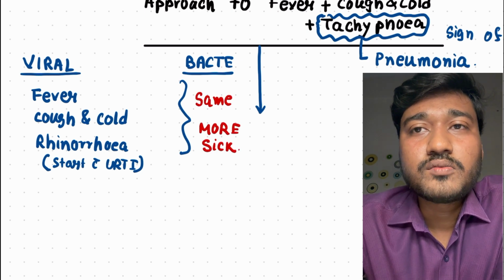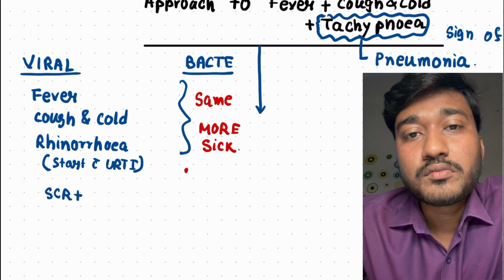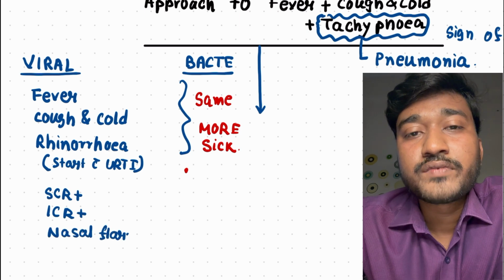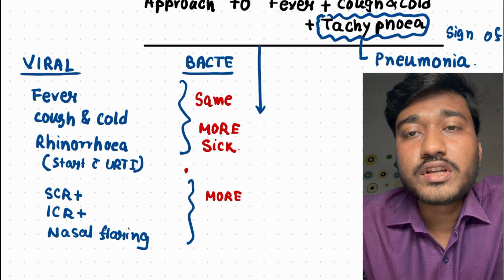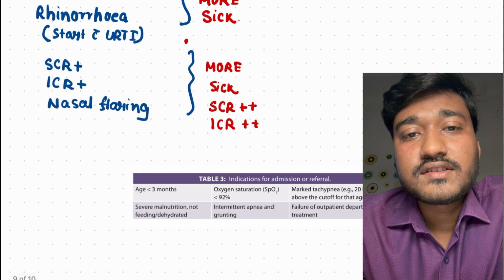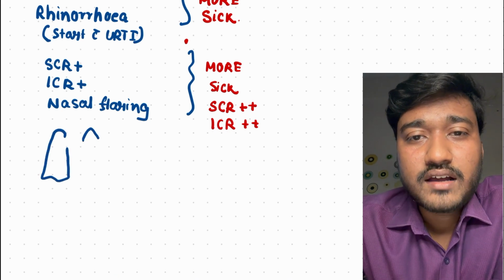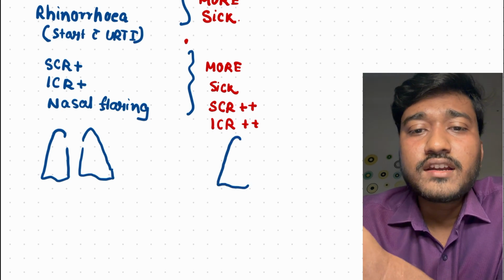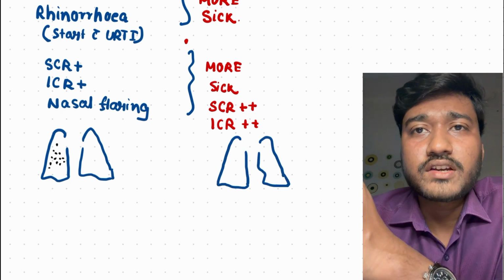In case of bacterial pneumonia, all these things are present, but in this case the patient becomes much more sick, with more fever, more cough and cold. That is the feature of bacterial pneumonia. Also remember, there is respiratory distress and tachypnea. There is subcostal retraction, intercostal retraction, nasal flaring. All these features are much more prominent in bacterial pneumonia, and the child becomes much more sick.